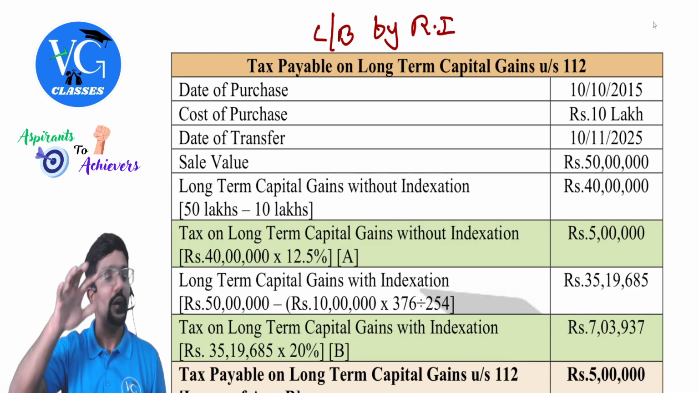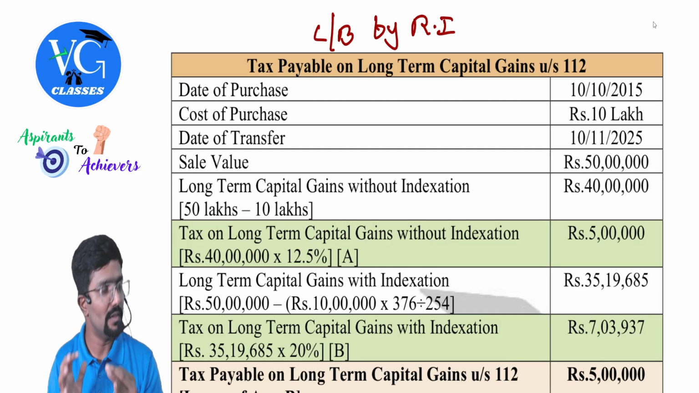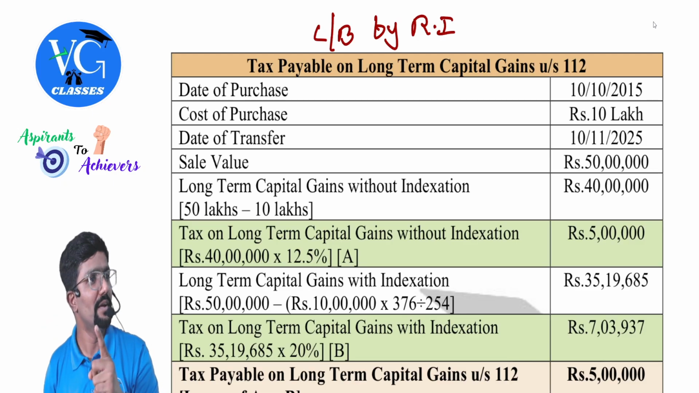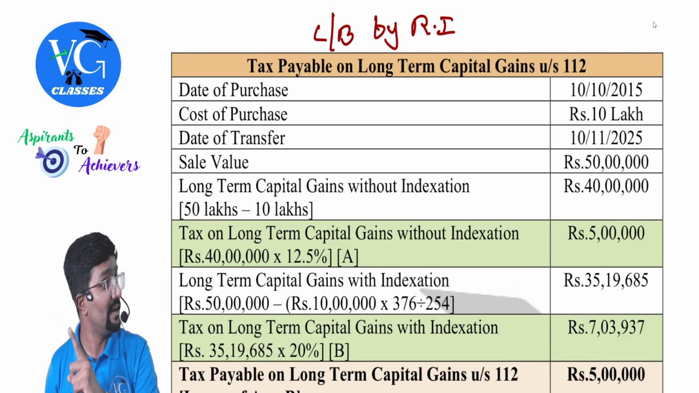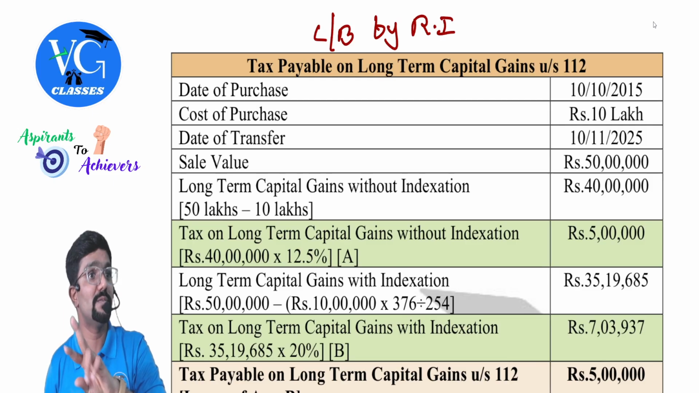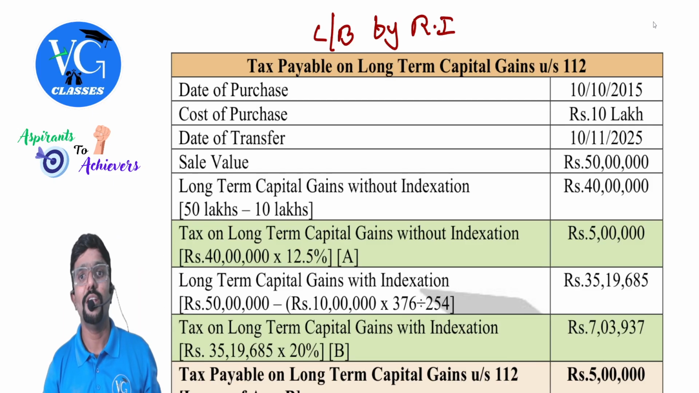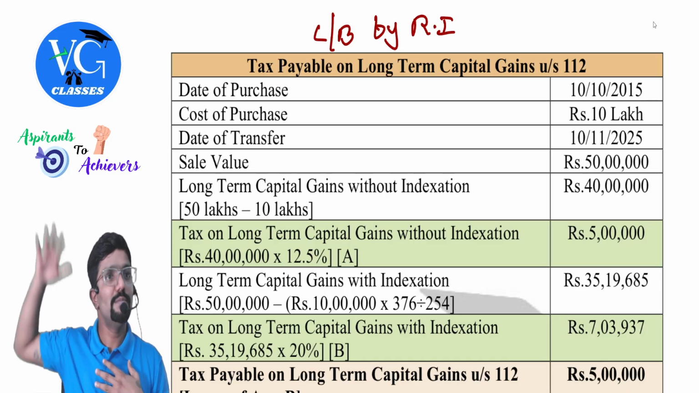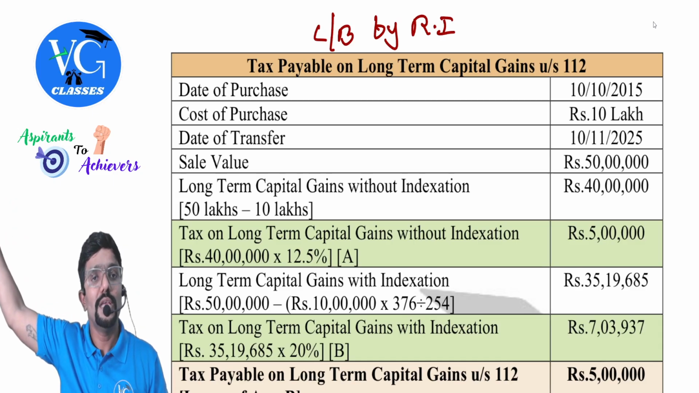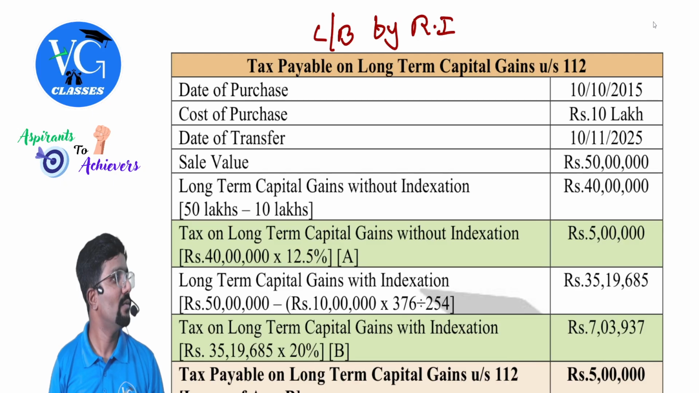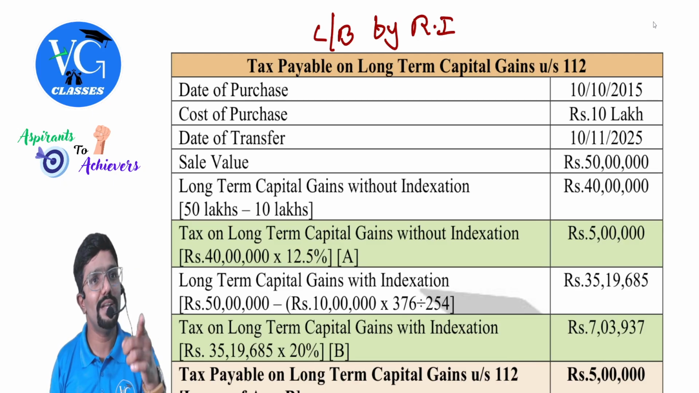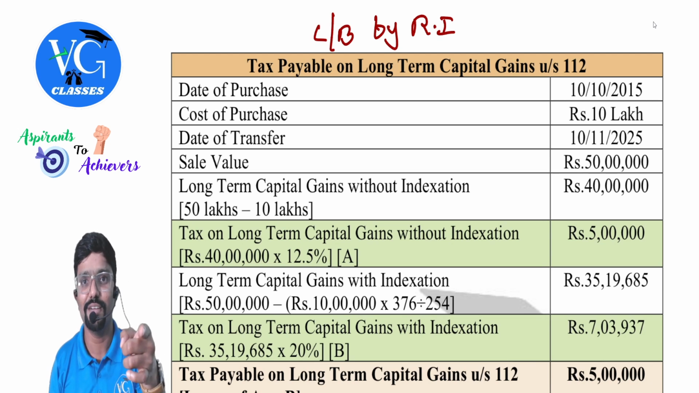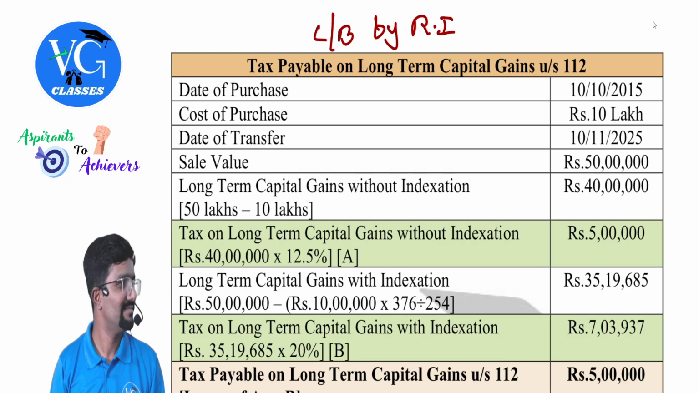So the Finance Minister brought back the indexation, but only on this: land or building sold by a resident individual or HUF on or after 23rd July, but purchased before 23rd July. Now listen. If in 2025 I purchase land or building and sell it in 2050, is indexation available? No. Why? Because on 23rd July we already removed indexation. You purchased after that, so I am not giving indexation.